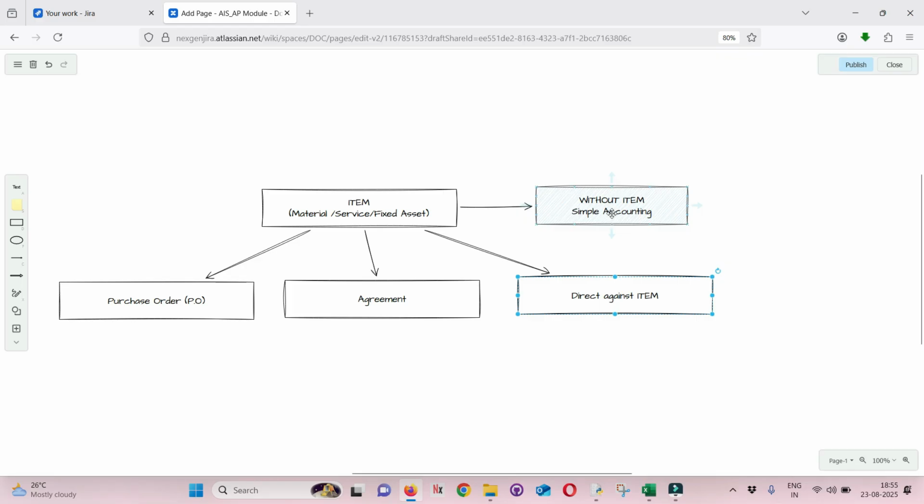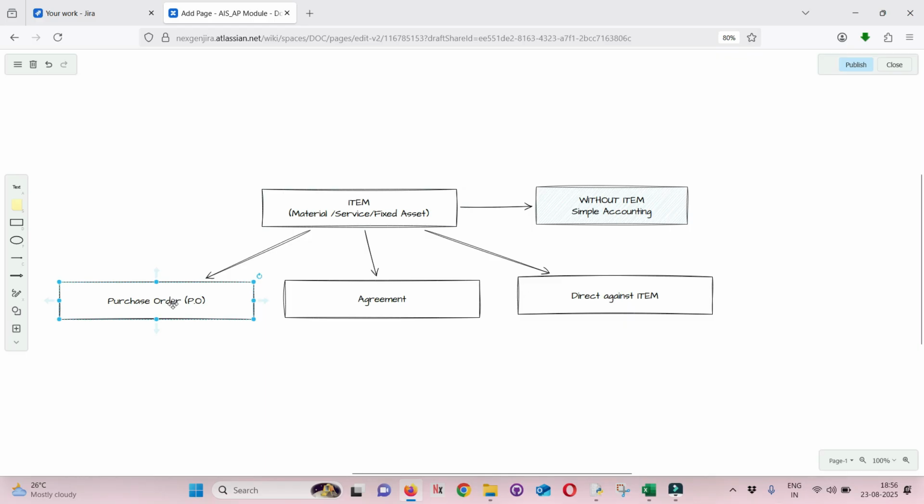Say you want to account bank interest, and you don't want to create bank charges as an item, and you want to account directly. That is called simple accounting. That is also possible, but the default route is that you account all your purchases against an item. An item can be a material, service, or fixed asset which is received. And again, you have multiple options.